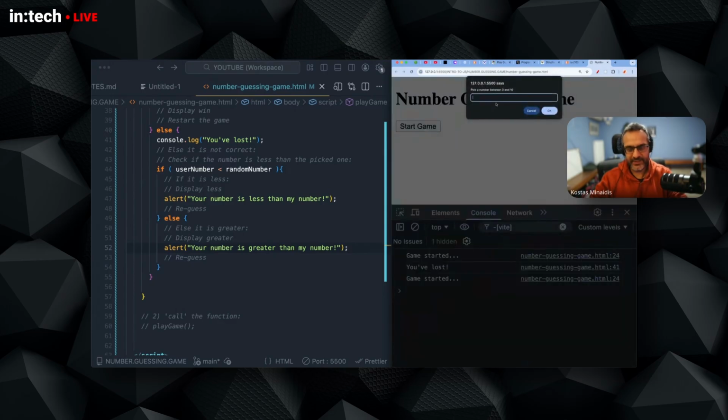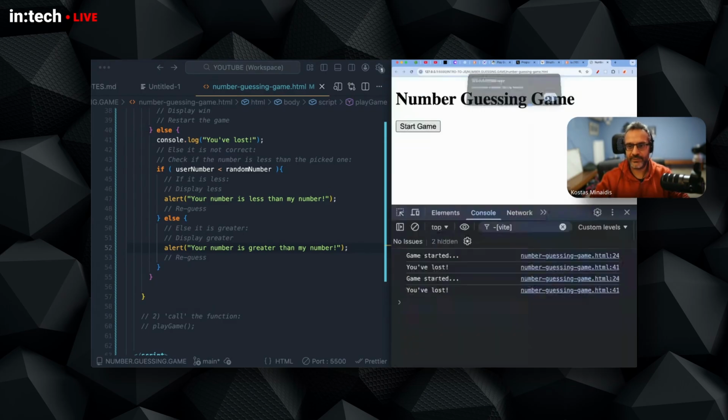And let me pick 6. So 6 is greater than 5. Your number is greater than my number. So now I can just lower my number. So instead of picking 7 or 8 as the next number, I will have to pick a number that's less than 6, right? So that's kind of like how the hint helps me go to a different number.